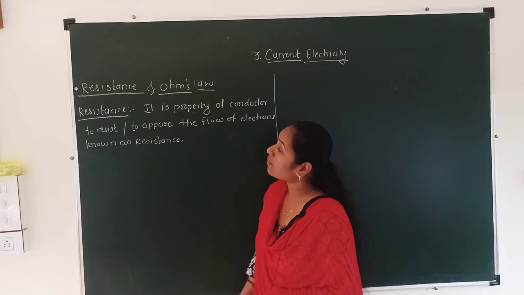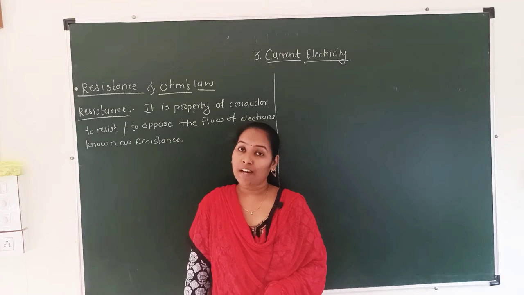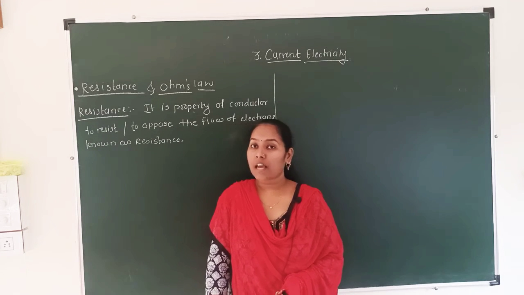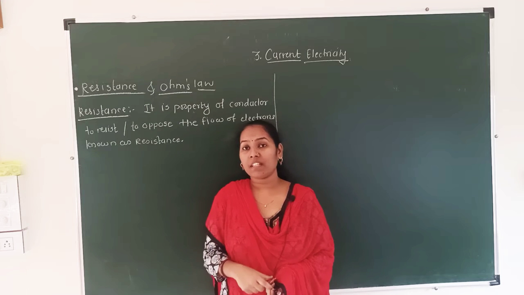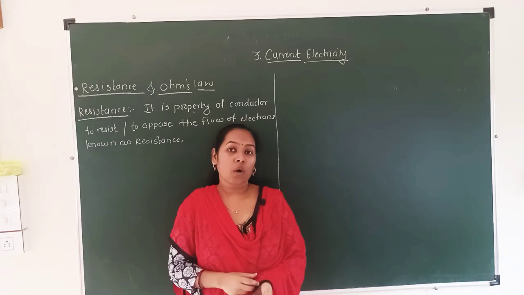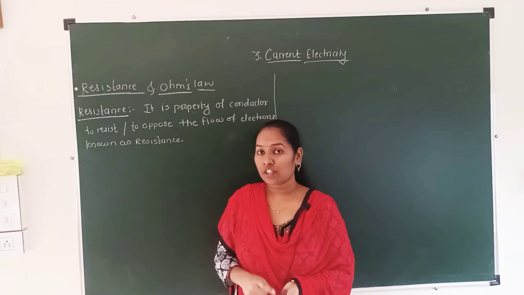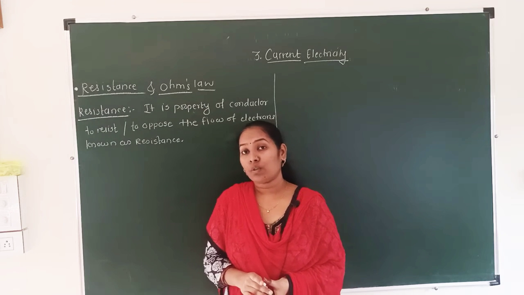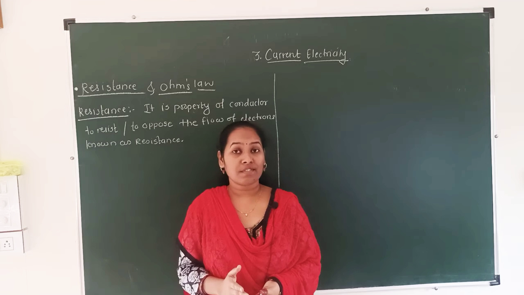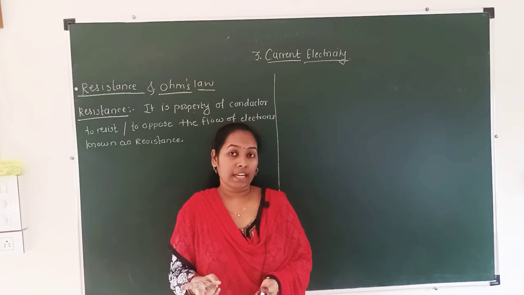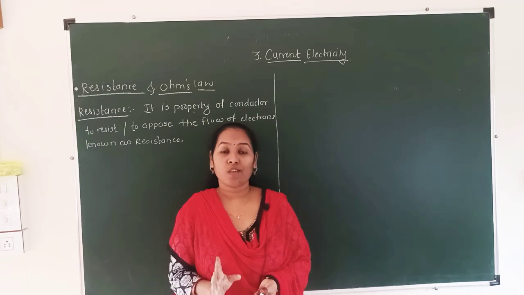Our point is resistance and Ohm's law. What is the relation between these two? The scientist Ohm discovered a law which shows the relationship between the current flowing through a wire and the potential difference between the two ends of that conducting wire.